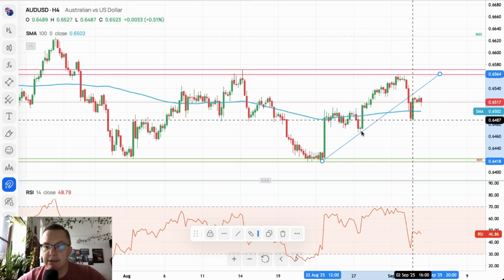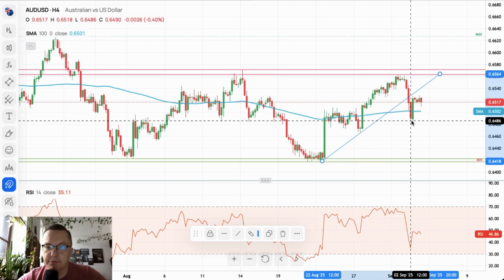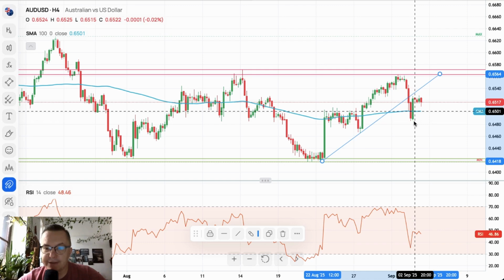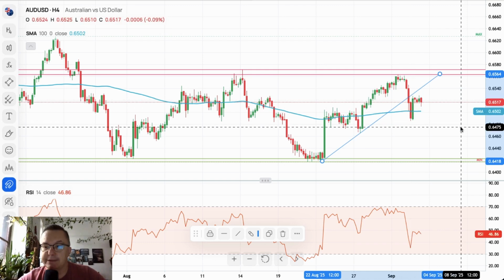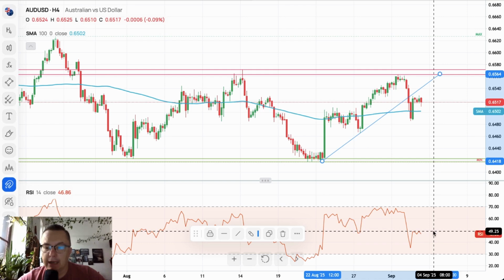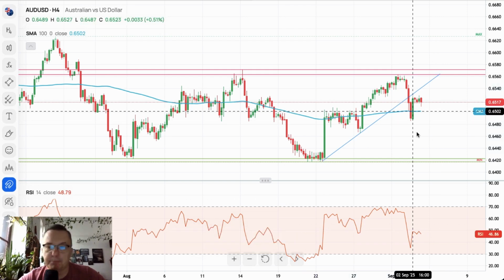We broke below this trend line, broke below the 100 periods moving average, made a low at 6,486, bounced back towards the trend line, and now we consolidate around 6,517, and the momentum remains neutral. So we are back